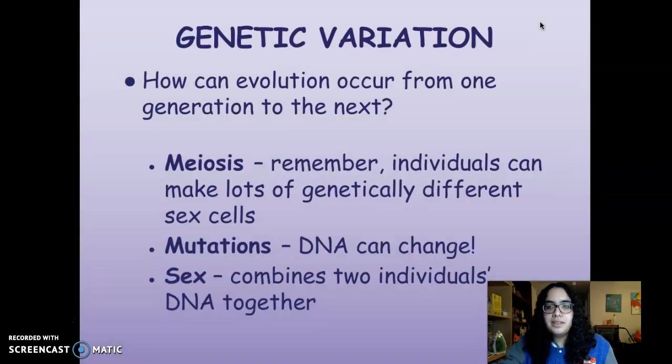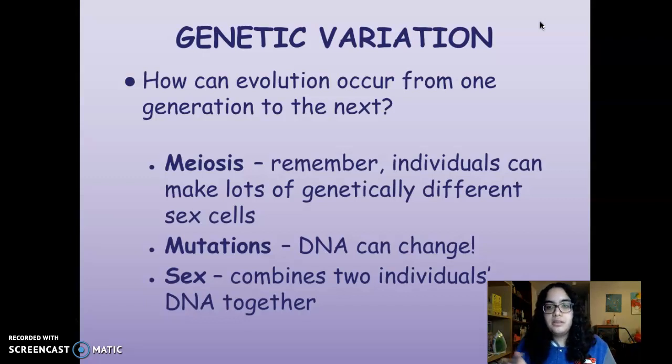Our next piece of evidence is biochemistry and genetics. So before we get into that, I want to do a quick review of what we talked about before, and that's genetic variation. Those are the differences in our genes that make us all different from each other. And how we get those differences in those genes, that's what leads to evolution in the long run, right? A combination of all of those differences leading to a change over time. So those differences get there in 3 main ways. You have meiosis, which is when individuals are making those sex cells, and those sex cells are genetically very different from each other, thanks to different events that happen, like crossing over and independent assortment.